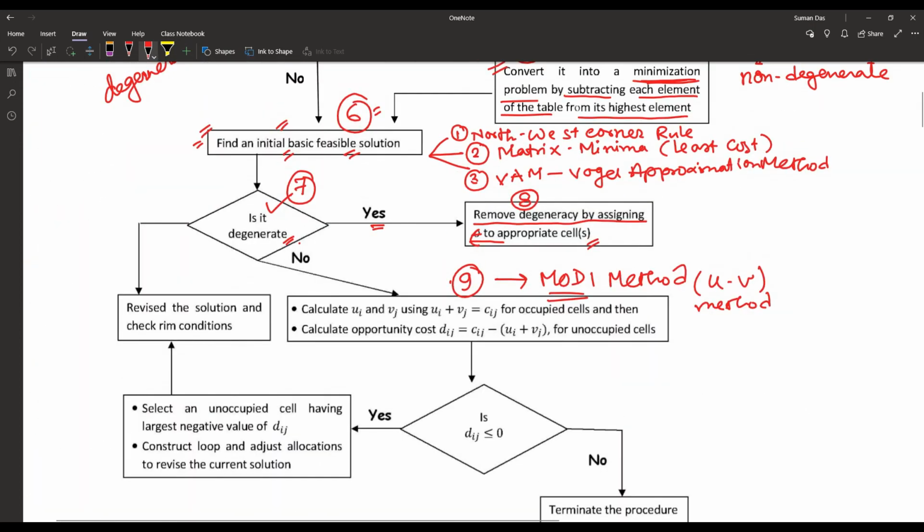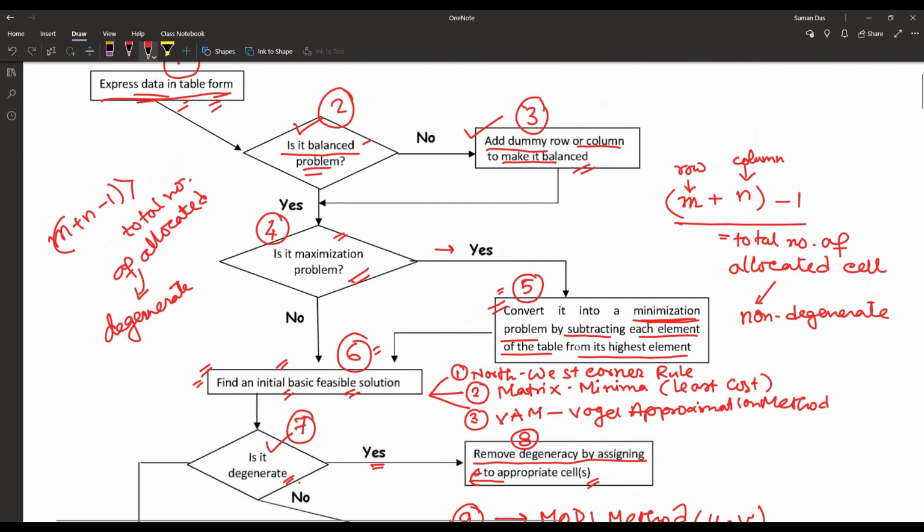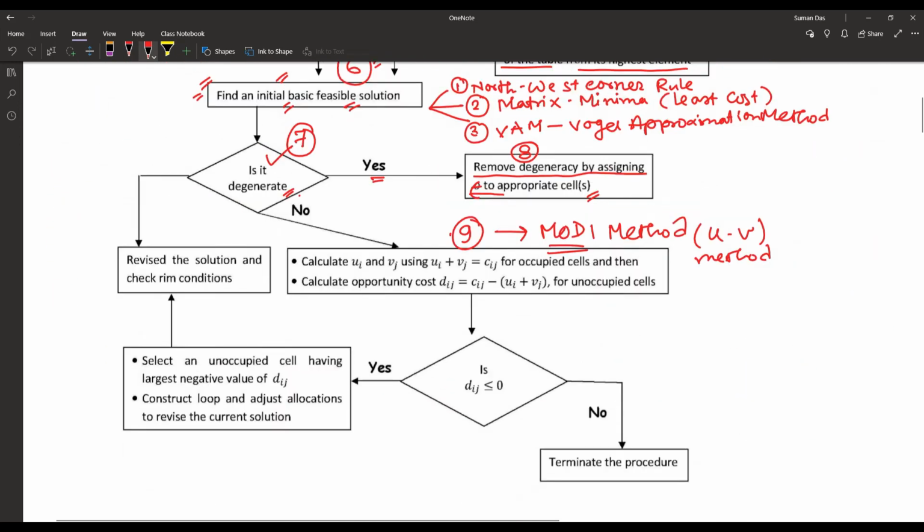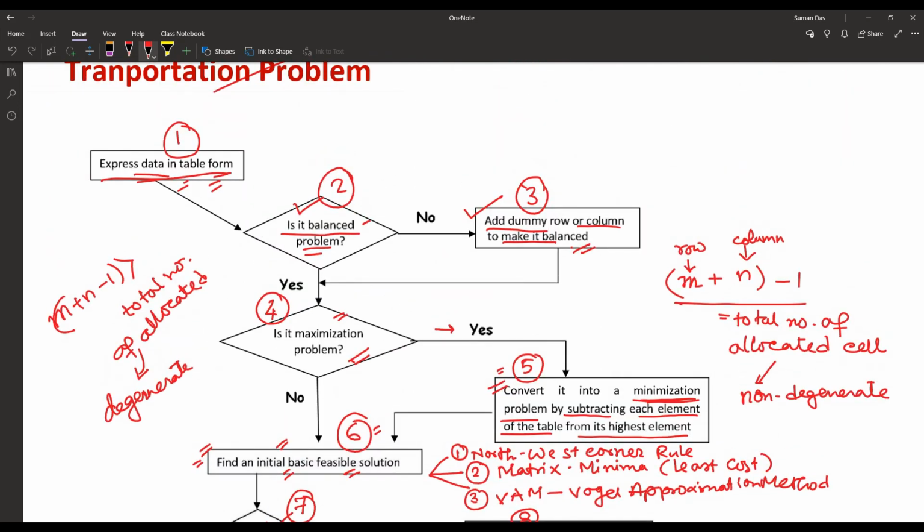flow chart. So first of all, we have to form the table, that is our first step, then check whether it is a balanced problem or not. If it is not balanced, then we have to make it balanced, that is our third step. Then check whether it is a maximization problem. If it is a maximization problem, make it a minimization problem.